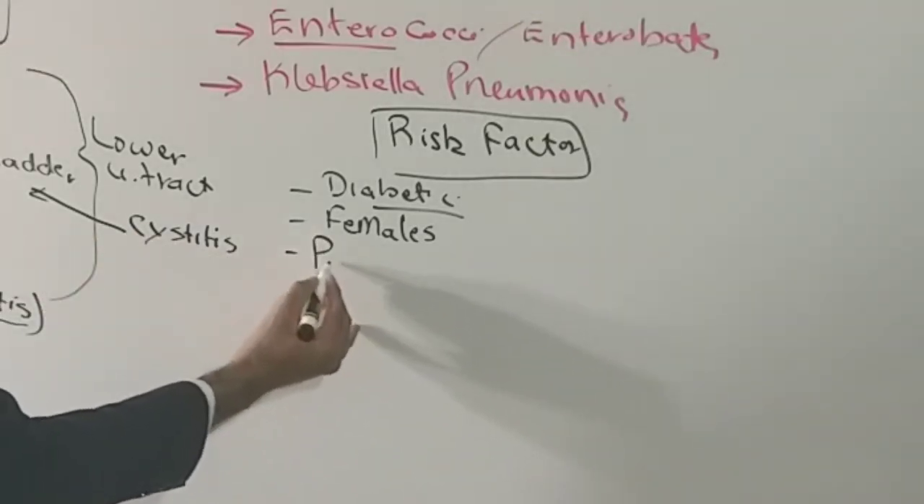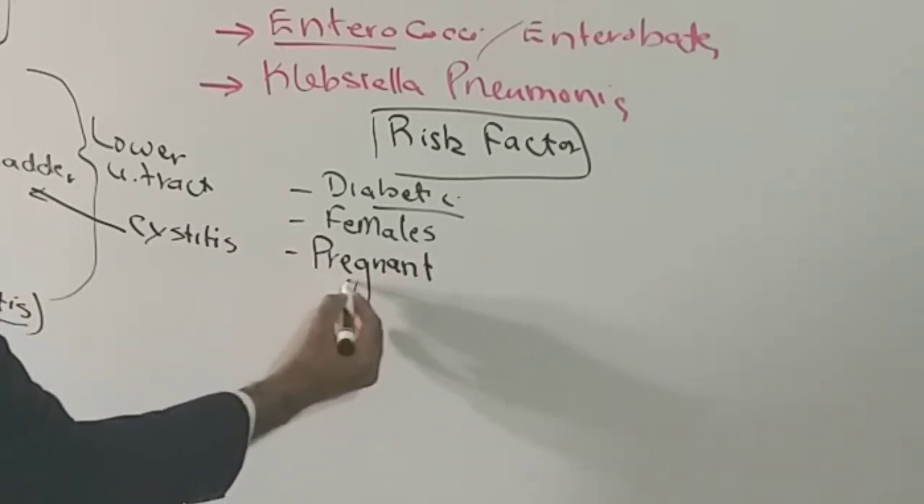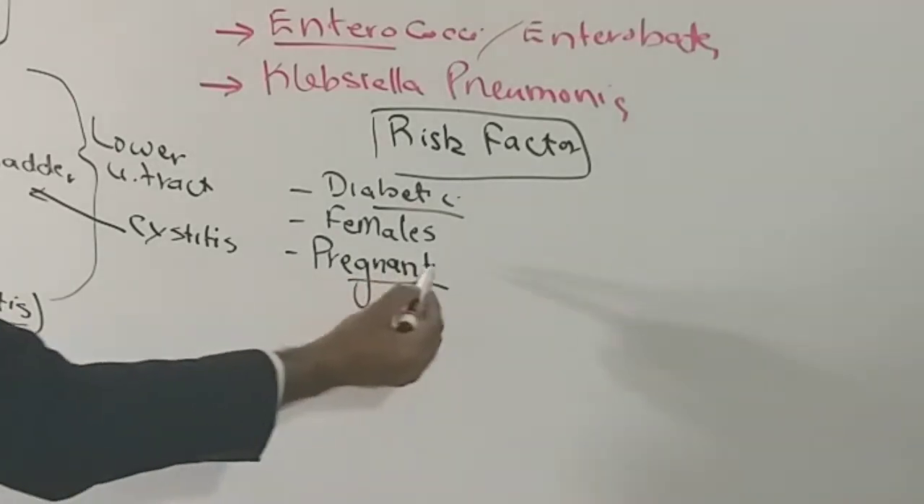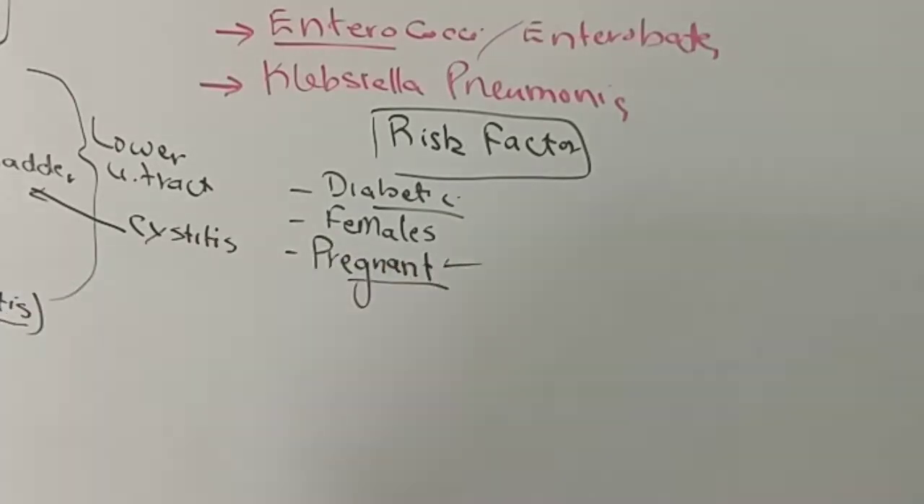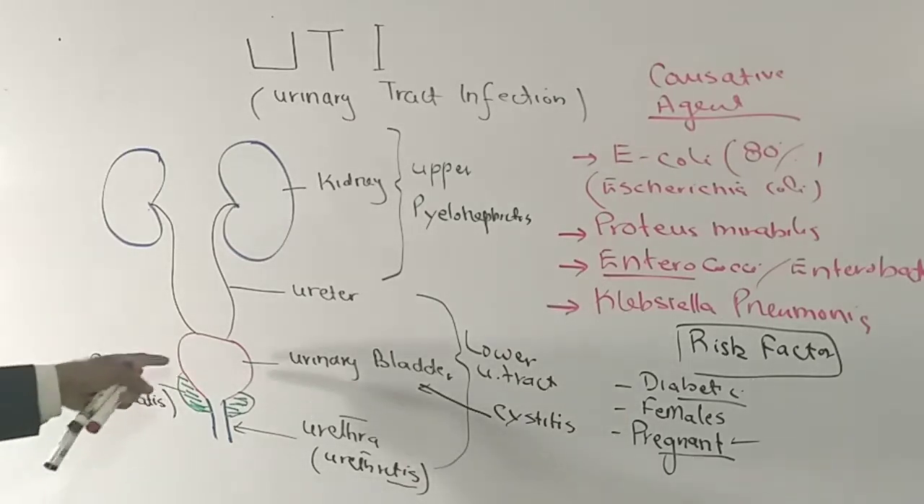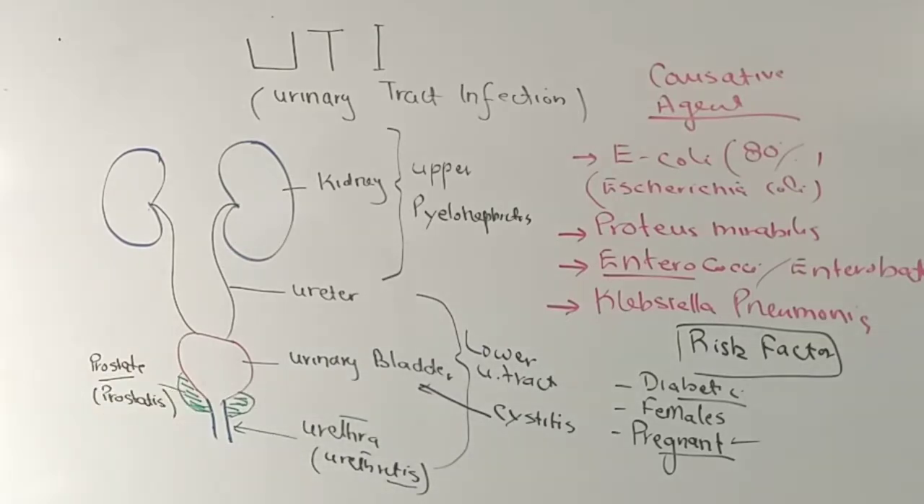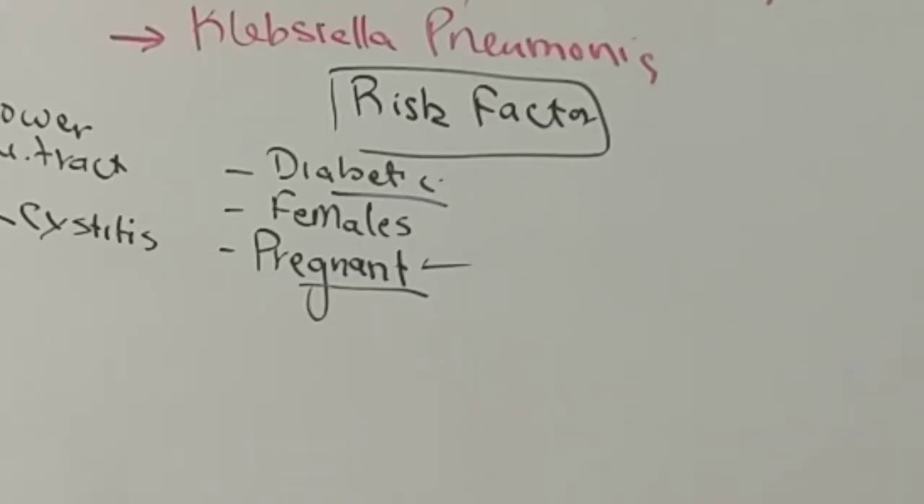Pregnancy. Pregnant females are more prone to develop urinary tract infection because, as a result of the higher concentration of progesterone, the movement of the muscles of the urinary bladder is less. So urine will stay for a longer period of time over there, and it can cause UTI.